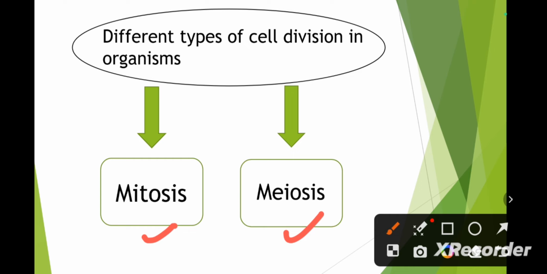Mitosis is known as equational division. In this, we get two genetically similar cells. We also call them clones. It is equational division because the chromosome number remains the same as in the parent cell. Whereas meiosis is a double division. It involves two stages: meiosis 1, which is the reductional division, and meiosis 2, which is the equational division.